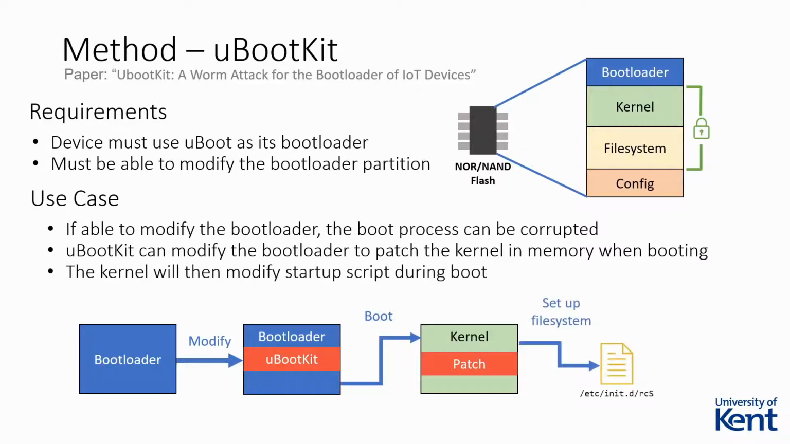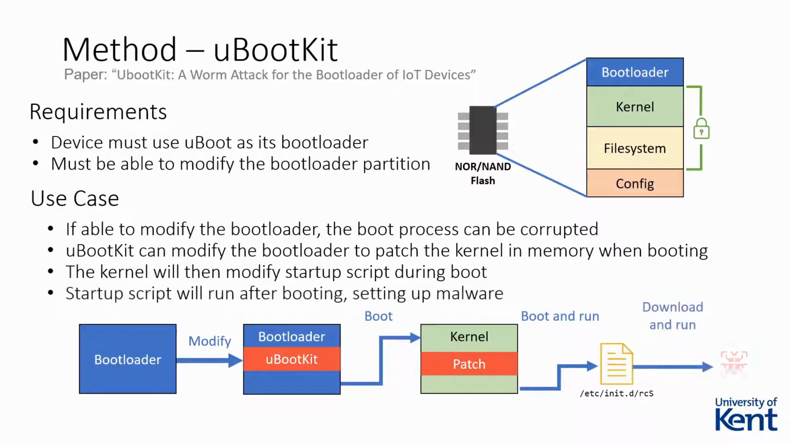The modified code will then append lines to the rcS script file, which is run when the device is booted. This script, when run, will force the device to download and run malware from an external source. This is a very complex technique that requires hot patching assembly in both the bootloader and the kernel, as the code and the offsets will differ for each firmware version on each device model. Determining the required modifications would be quite time-consuming.